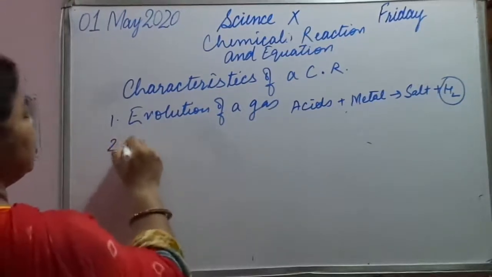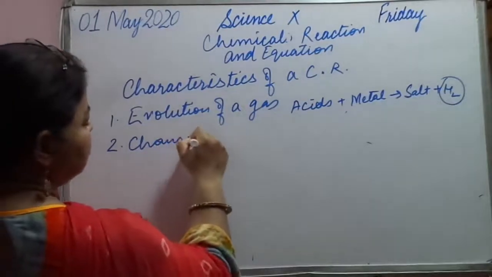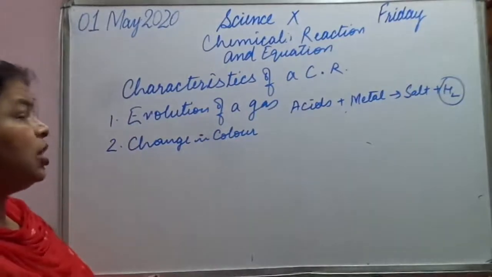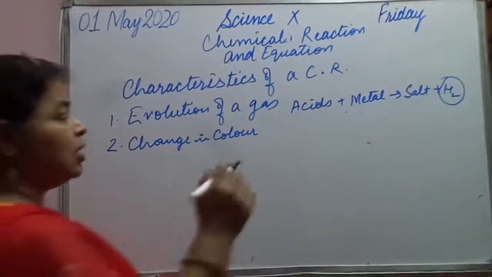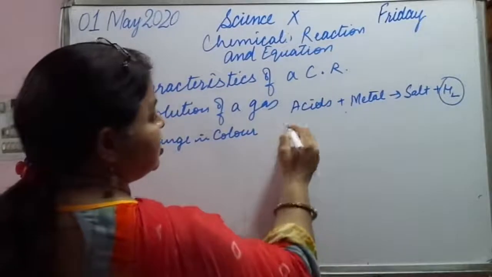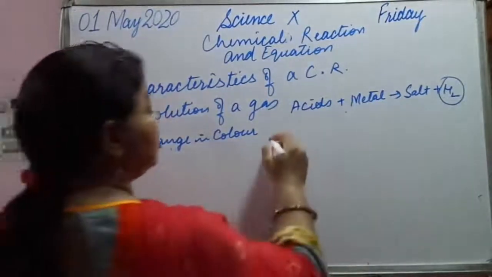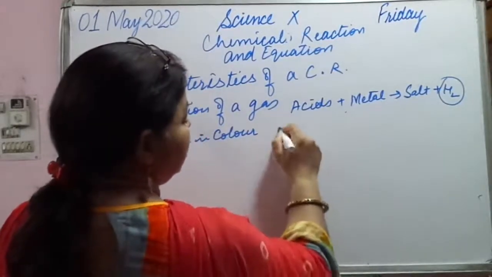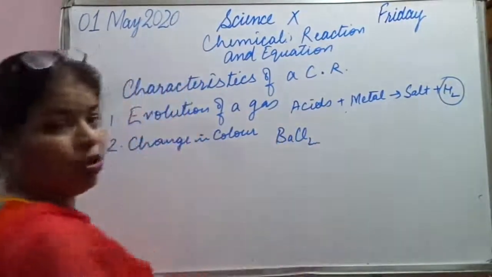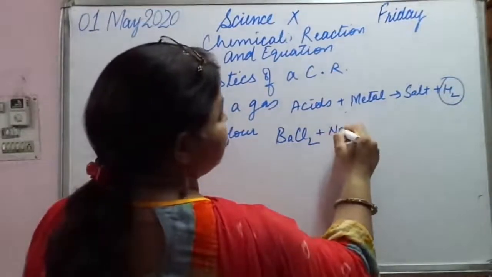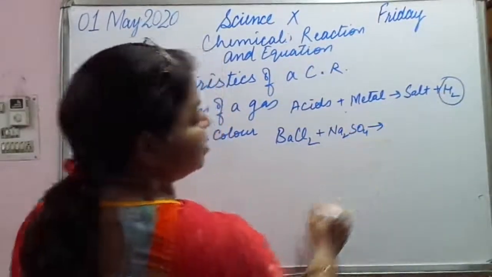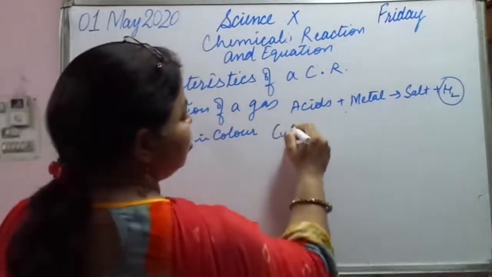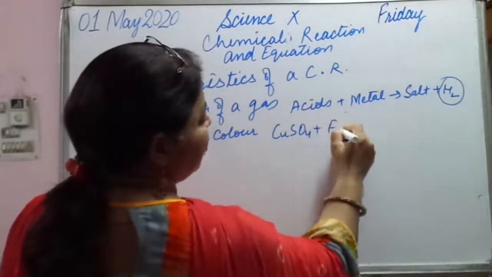Second one is change in color. Okay, for change in color, how will we come to know? For example, let us take the substances that we are going to start with: BaCl2, barium chloride, plus Na2SO4, sodium sulfate. Sorry, not this reaction. We are going to talk about another one: CuSO4 plus Fe.